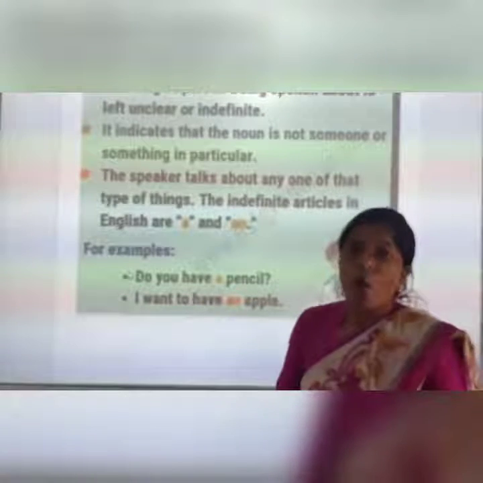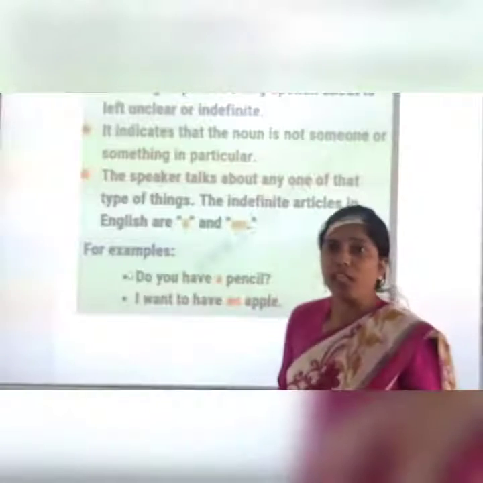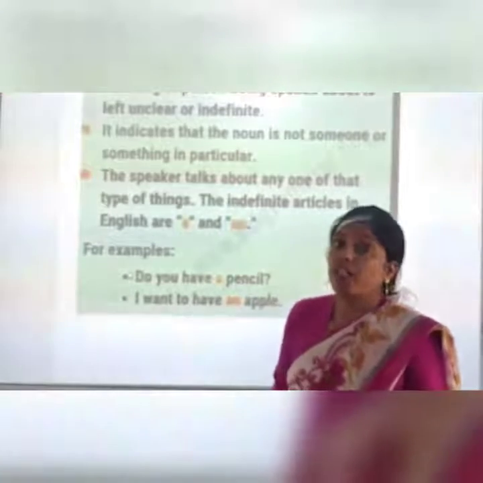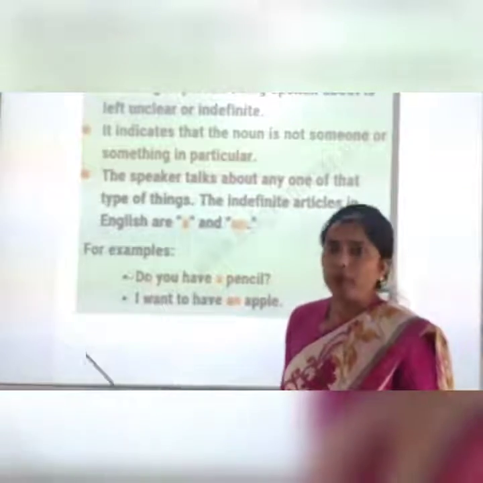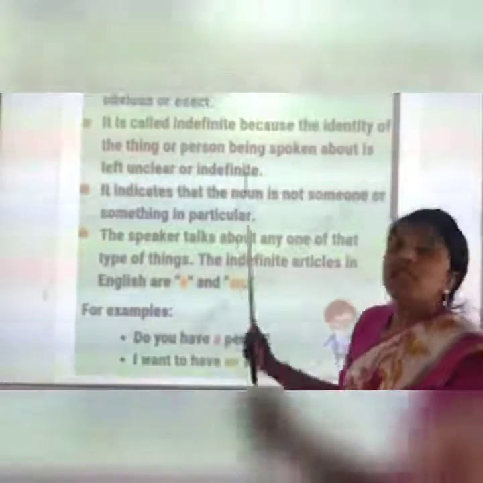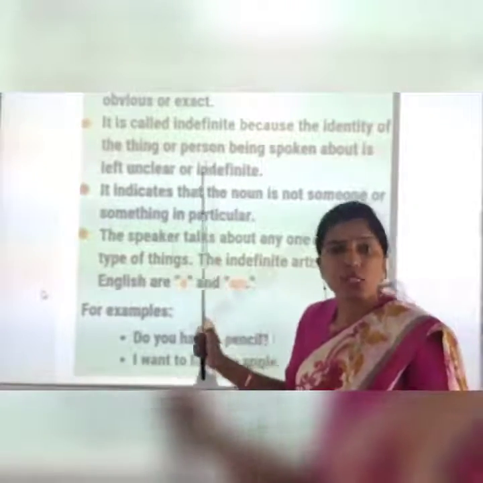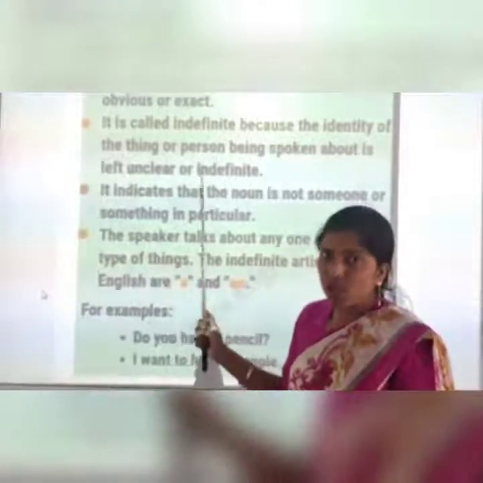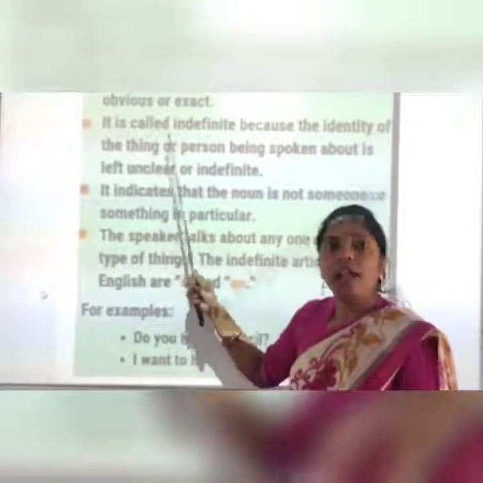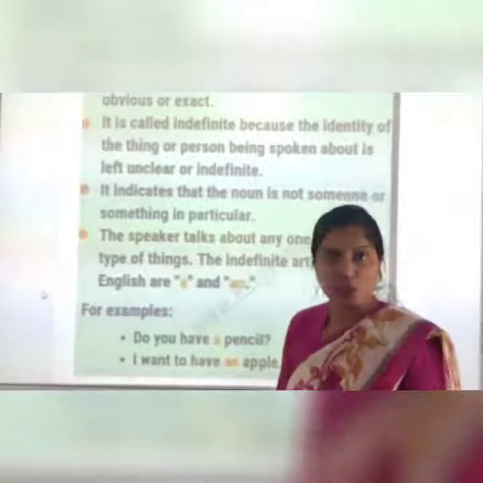Same with the second example, you can see: I want to have an apple. That means I want to have a fruit, an apple. Here there is no specific category we are talking about, no particular apple. Only an apple the person wants. Is it clear? When we are talking about a noun which is not specific, which is not particular, which is not clear, then we use an article. Which article? The indefinite article. Clear to you all?